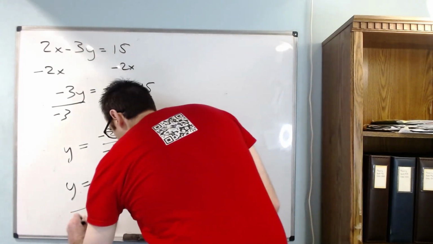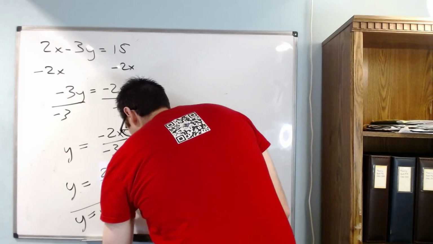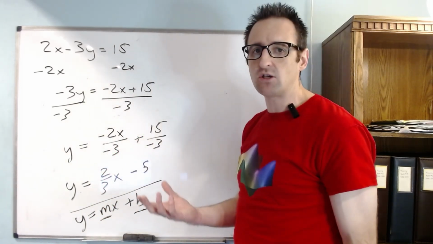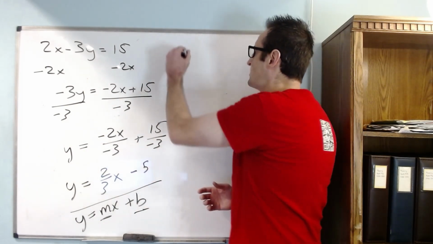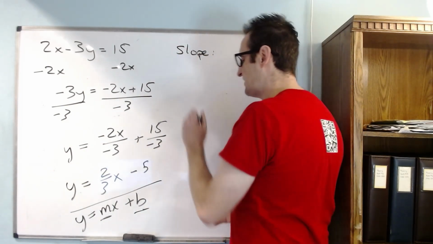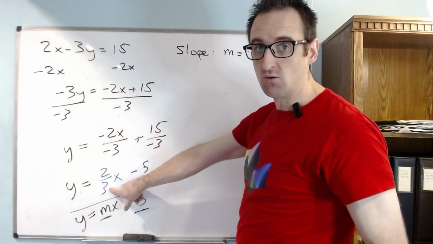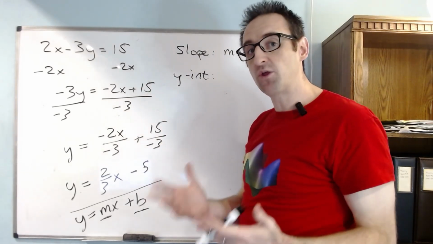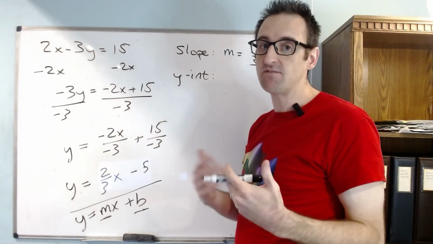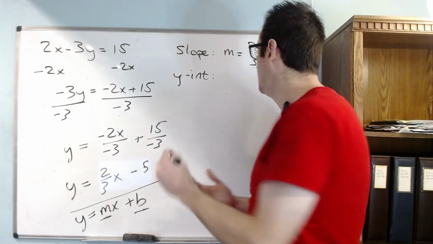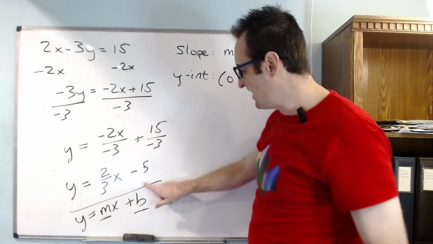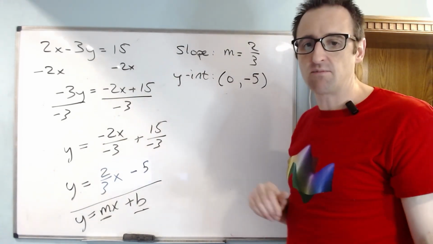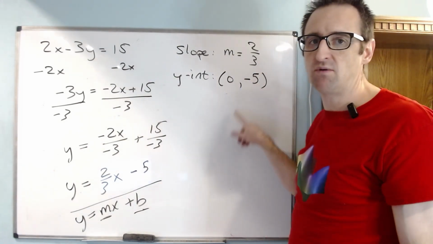Now, the slope-intercept form, if you remember, is given as y equals mx plus b, where m is the slope and b is the y value of the y-intercept. And so the slope of this line will be m is equal to 2/3. And the y-intercept, since it's a coordinate, we have to give both an x and a y value for it, but the x value of the y-intercept is always 0. And so this will be 0, and then the y-intercept b, which is negative 5. And that'll be the y-intercept of this line. So now we have the slope and we have the y-intercept.